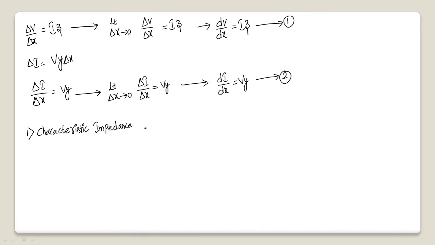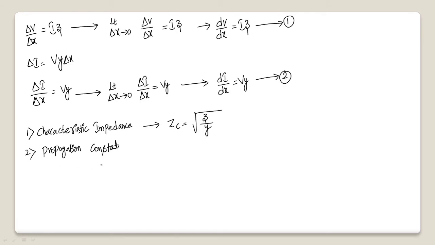So the characteristic impedance, I am assuming it as ZC, is given by root of impedance divided by admittance. I also want to introduce another term here, which is the propagation constant. This gives us the phase difference between the sending end side and receiving end side, or how much voltage or current got reduced while traveling from sending end to receiving end.